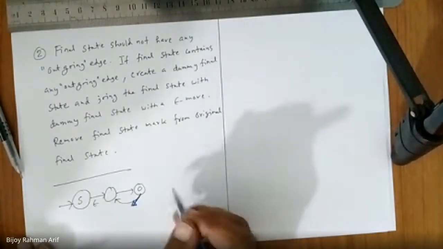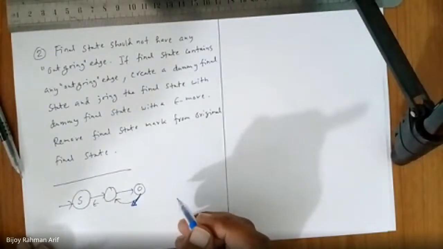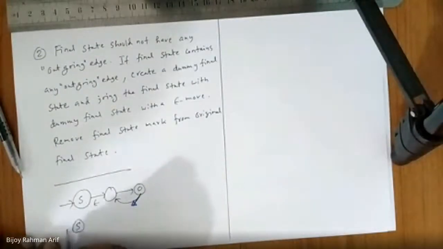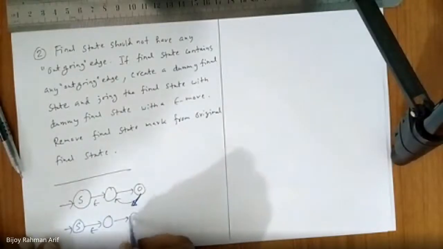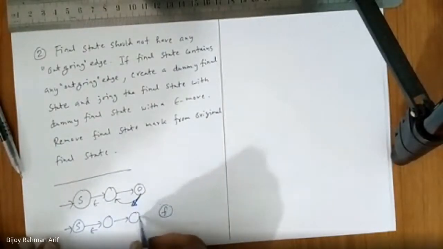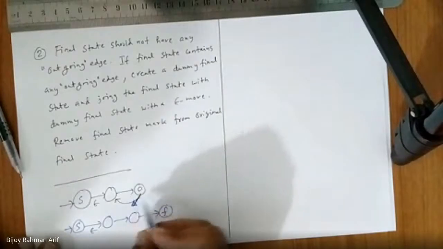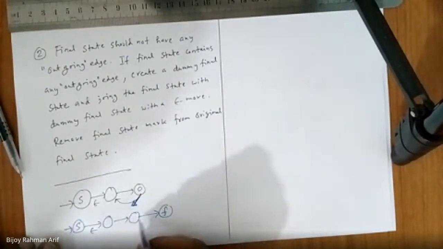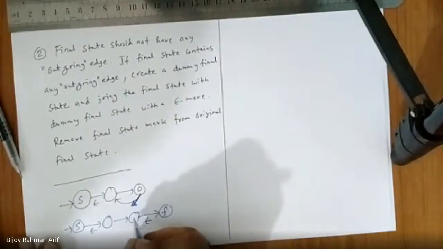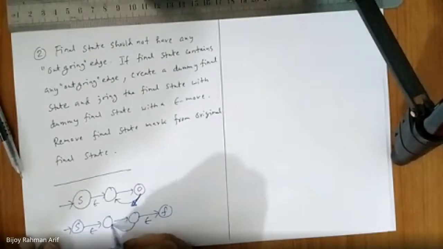We are going to create a dummy final state like this. We join the original final state to the dummy final state using an epsilon move. We remove the final state mark from here, then this is the case.